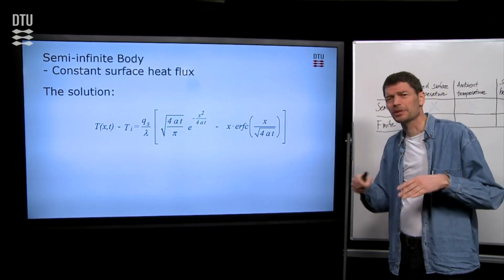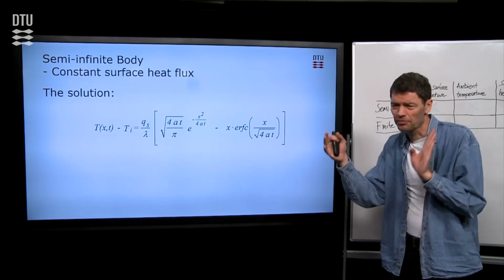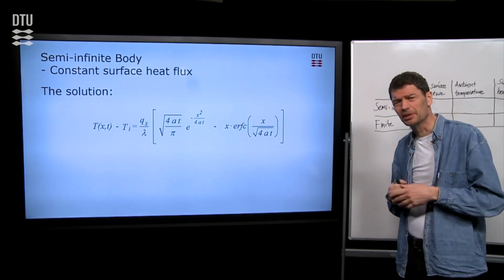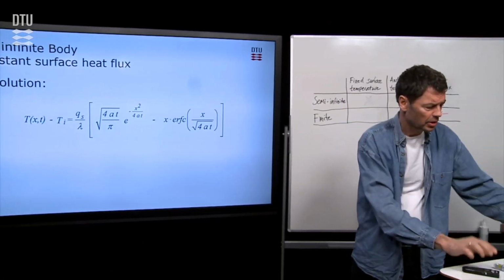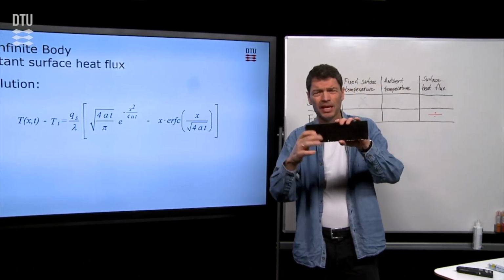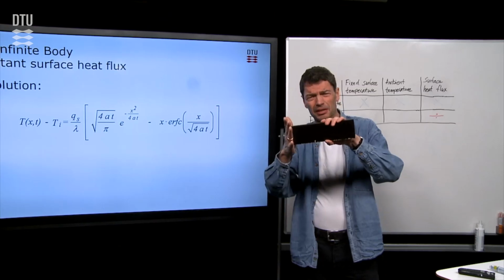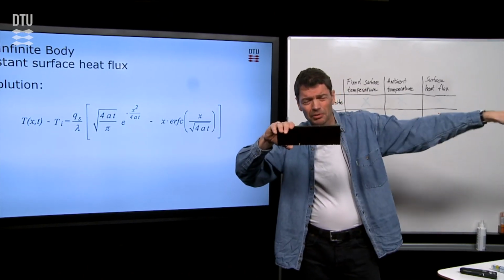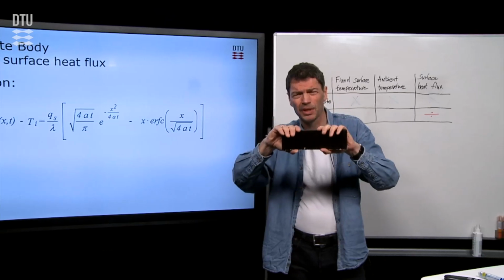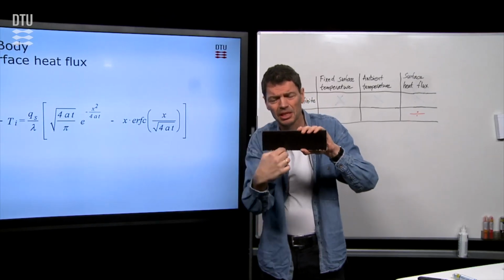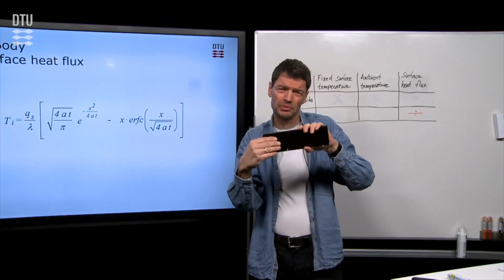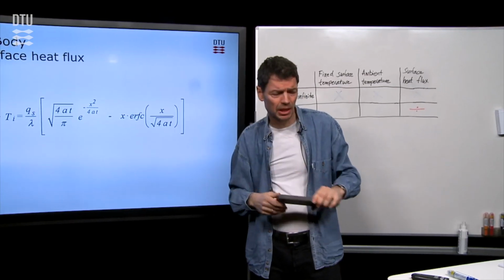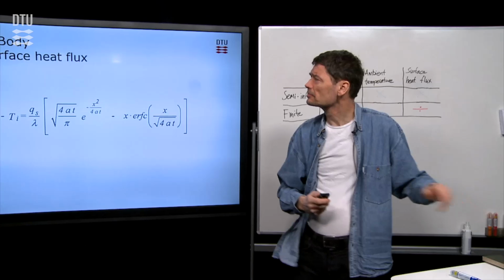A little bit superficial, but in certain cases, or for small times after the exposure, they can be adopted, even in the case that in the real world, we have a finite material. In the beginning, if you have an exposure on the surface, the material doesn't know if it's infinite in one direction or if it really is a finite sized material. So then the temperature profiles initially will always work the same. So semi-infinite solutions can also be practically applicable for small times.